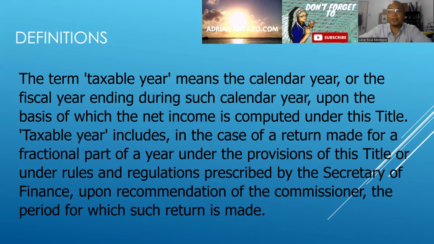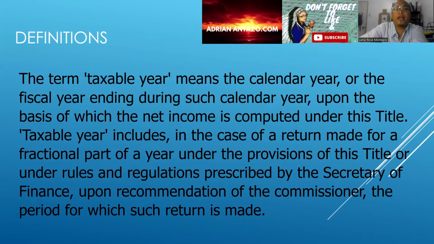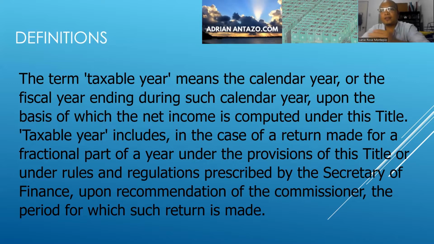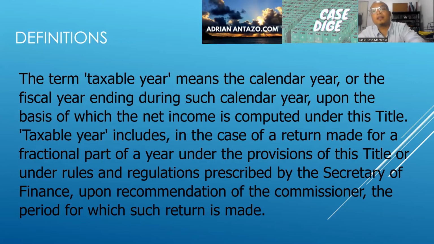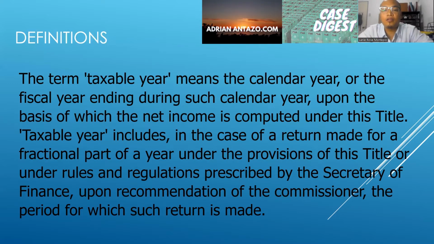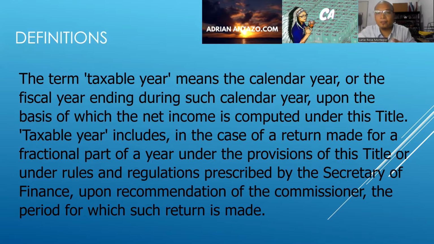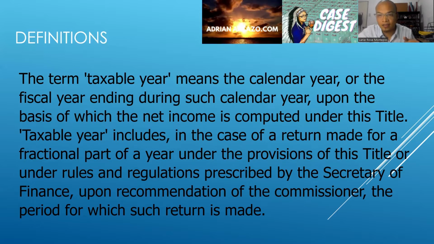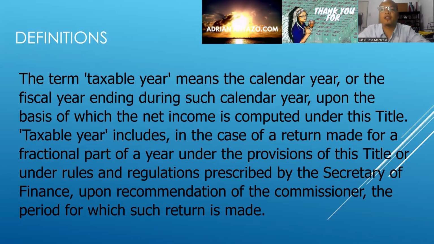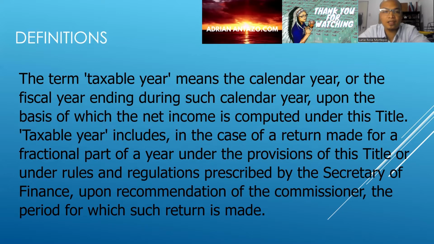So taxable year is basically 12 months. Okay? When you say calendar year, that is from January 1 to December 31 of the said year. But when you say fiscal year, it starts on any day in any month within the year, and the end of that year is 1 year after. So that is the fiscal year.